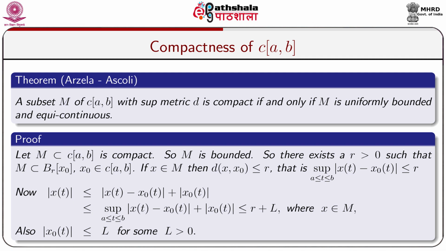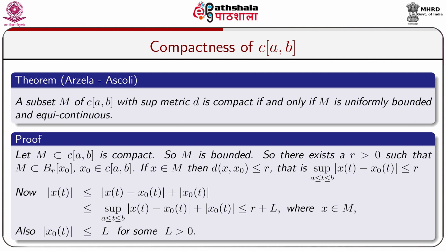Let us take x belongs to M. So, x belongs to M implies x belongs to B_R(x0). As B_R(x0) is closed, so d(x, x0) is less than or equal to R. As x and x0 are members of C[a,b], and C[a,b] is equipped with the sup metric, we get supremum of |x(t) minus x0(t)|, where the supremum is taken over the closed interval [a,b], and the supremum of |x(t) minus x0(t)| is less than or equal to R.